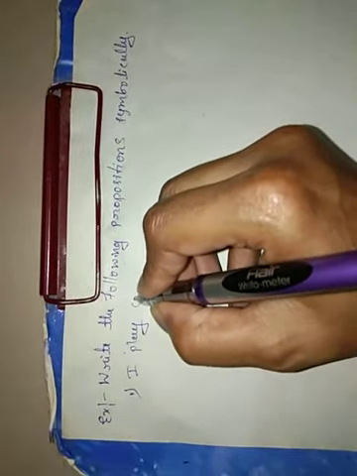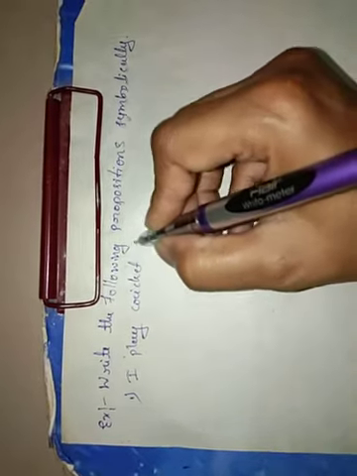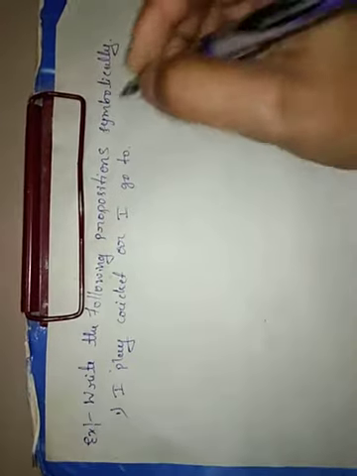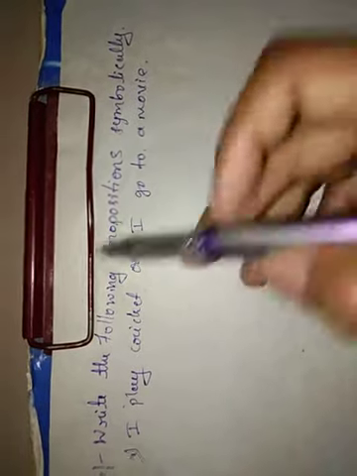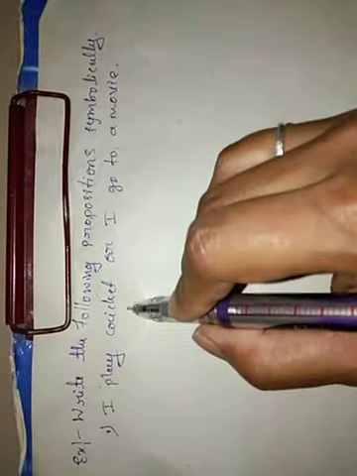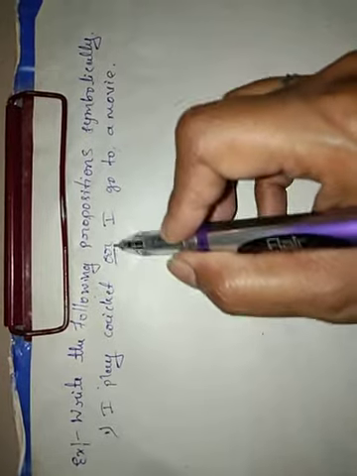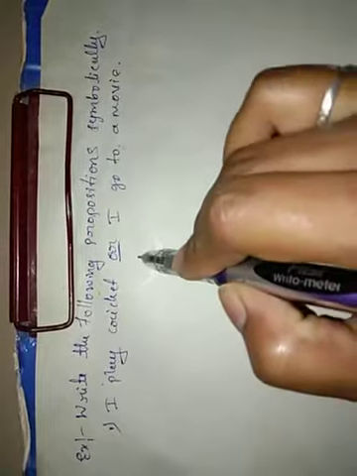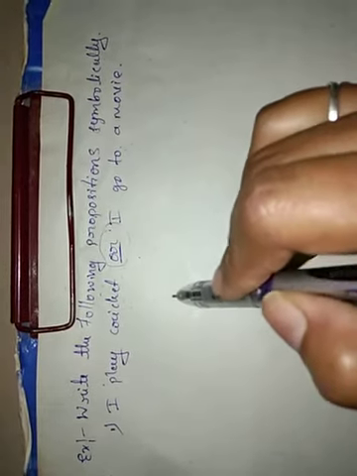cricket or I go to a movie. Suppose the sentence is in the form of I play cricket or I go to a movie. Here, write the following proposition symbolically means that the two propositions are combined by the logical connective or. So it is a compound proposition with the word or given here.